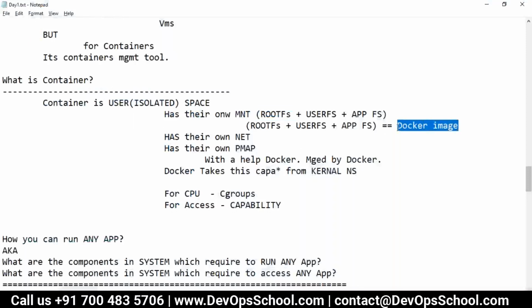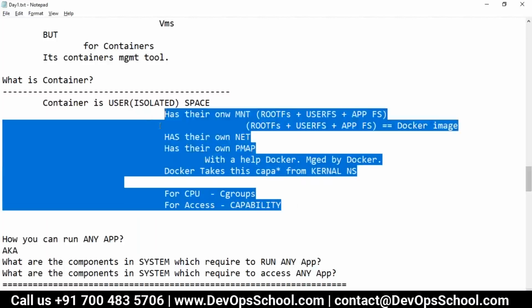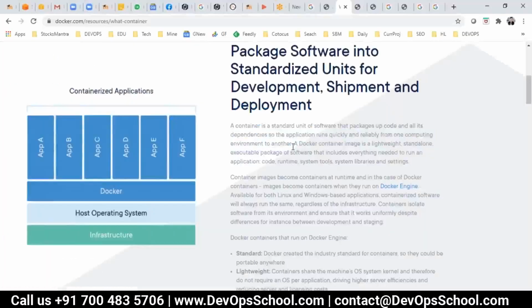That means if you have that image, you can run it on any platform. Why? Because in the image you get a root file system, user file system, and application file system. That means the application plus all of its dependencies. You run it in any place, any virtual machine, any physical machine. Docker will give you a network, process map, and capabilities like cgroups, and you can run it anytime.